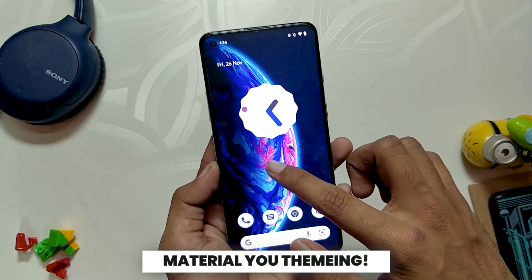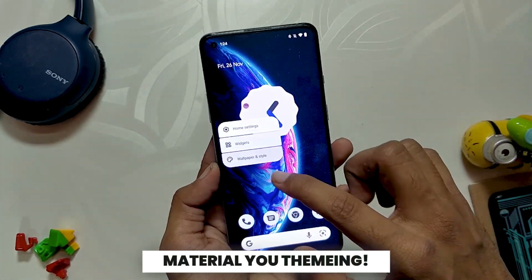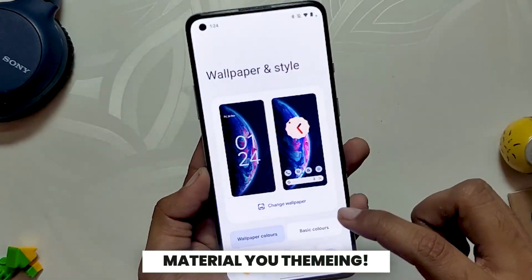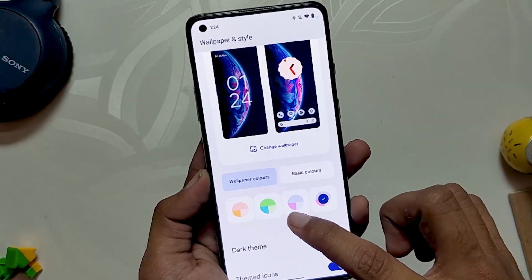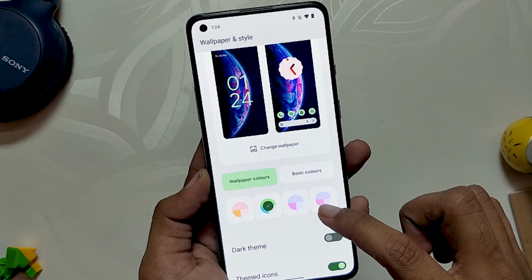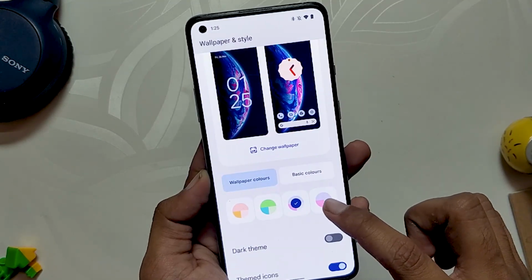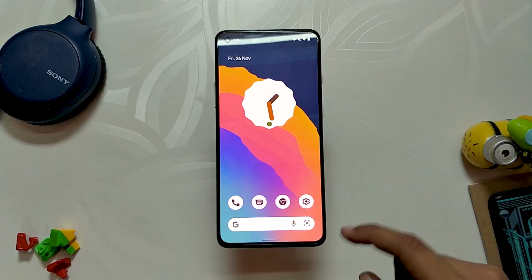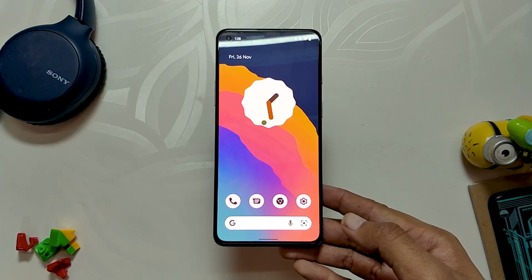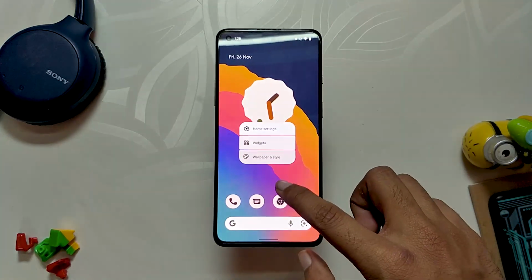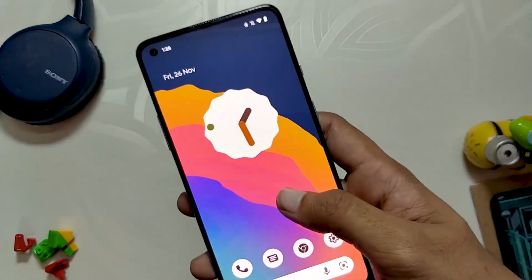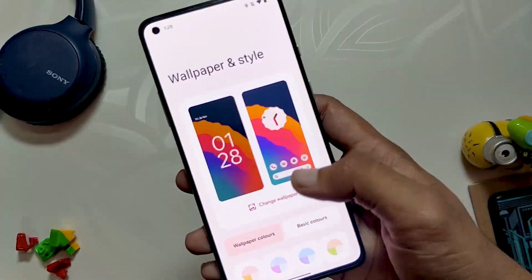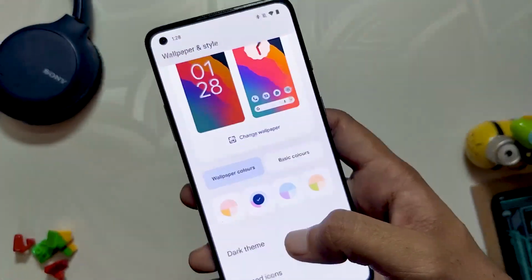Moving on, this ROM comes with Pixel Launcher, so it supports all the new Material You theming, themed icons and stuff from Android 12. So all the accent colors and theme colors will be picked using your wallpaper and it is consistent across the device. Let's quickly try changing the wallpaper. As you can see, all the app icons and quick tiles will be themed based on the wallpaper. For some reason, if you don't like that color, you have got other color options also. I honestly love this feature as this gives Android a new and refreshing look.